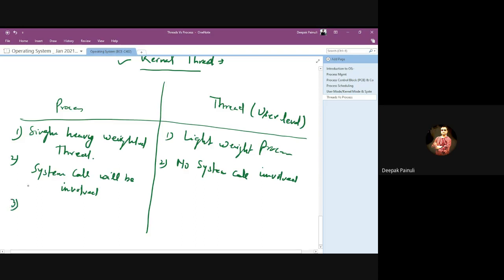Third, OS treats every process as an independent body, right? OS treats different processes differently.